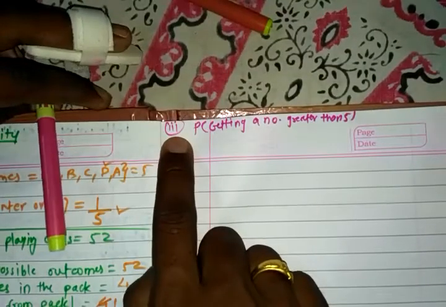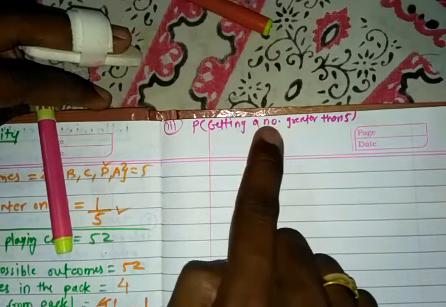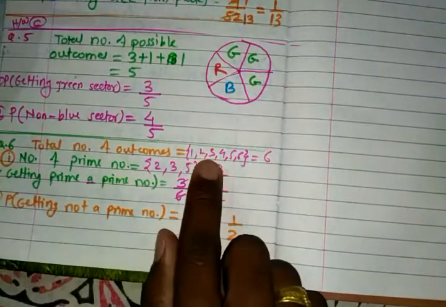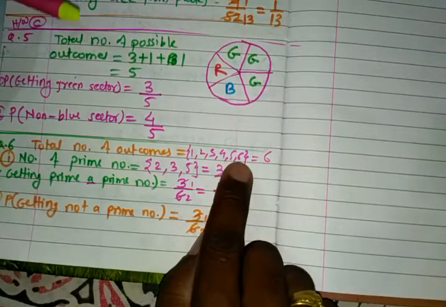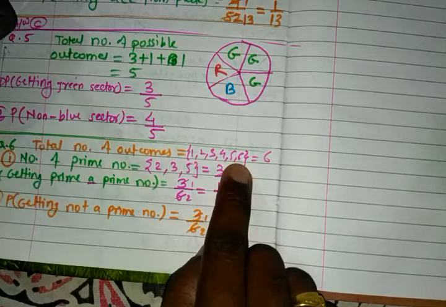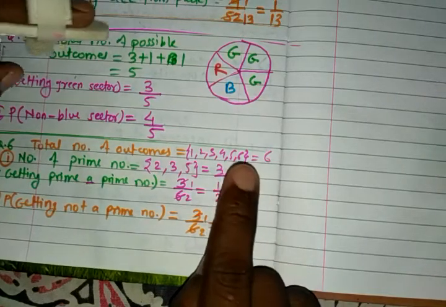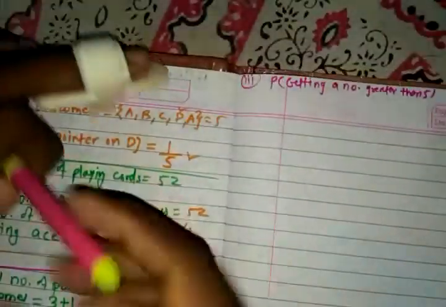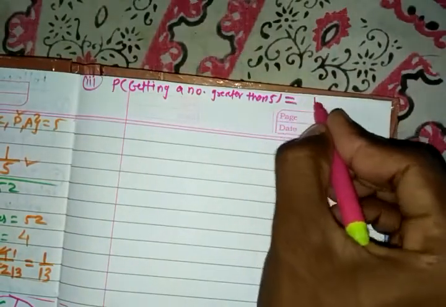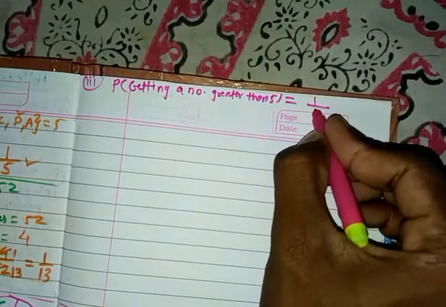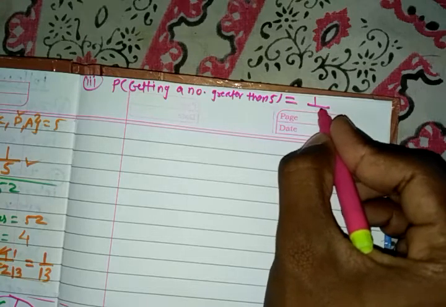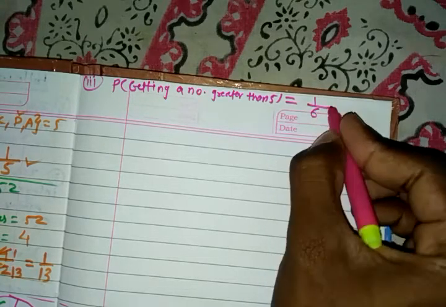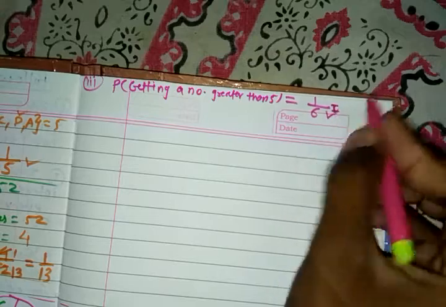Now next, the third one, we have to find the probability of getting a number greater than 5. So here in these outcomes, the only number more than 5 is 6, but we don't have to write 6 at the denominator. In total it is only one number, right? So we count it as 1. So I will take 1 by, what is the total number of numbers on the die? 6. So it is 1 by 6.